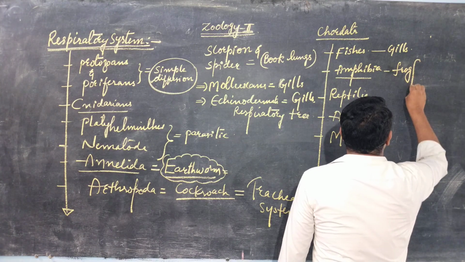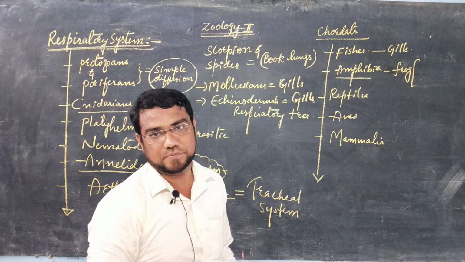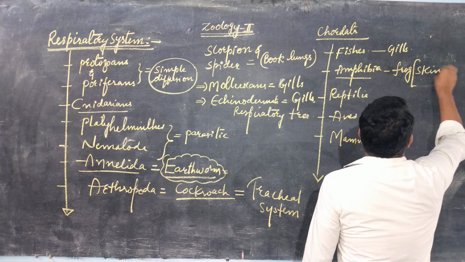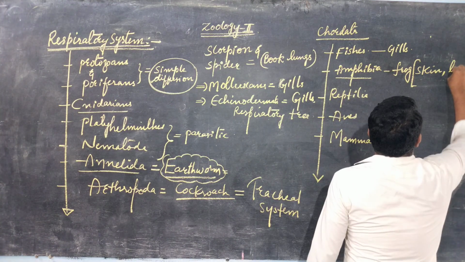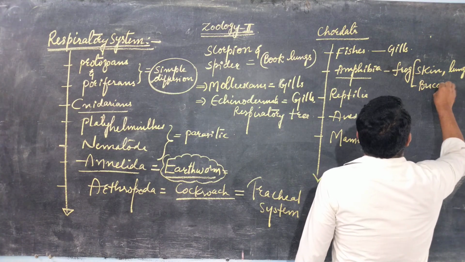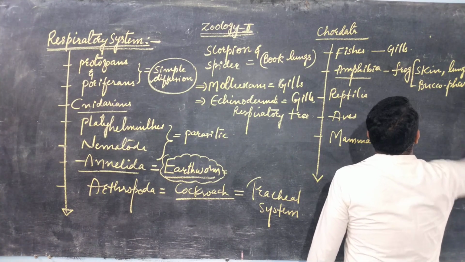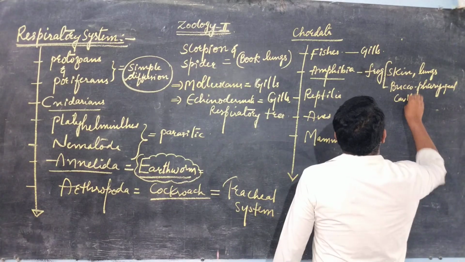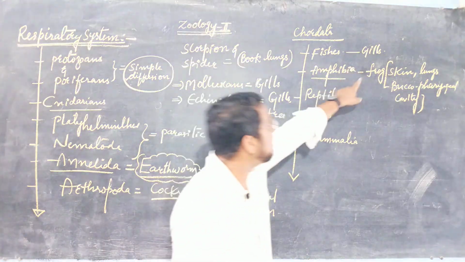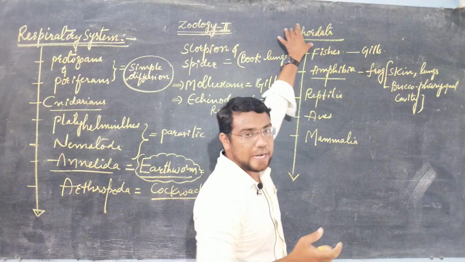And in Amphibia we will have one common example, which is called what? Frog. And if you see, the frog will have three different organs of respiration. First one is what? Skin. Second one is what? Lungs. And third one is what? Buccopharyngeal cavity. These are the three different respiratory organs present inside the frog, which belongs to the class Amphibia and the phylum Chordata.